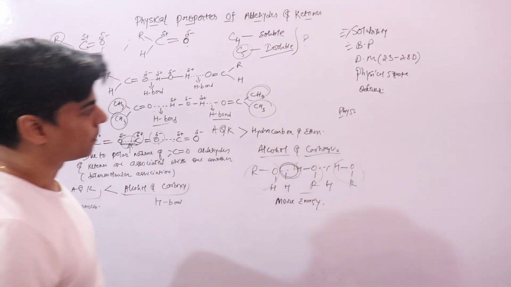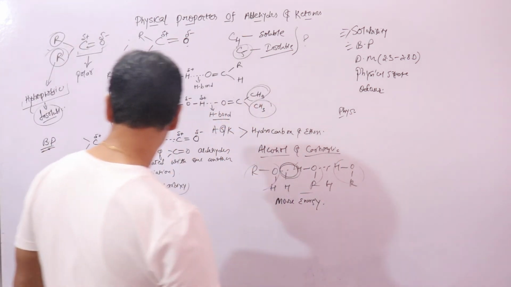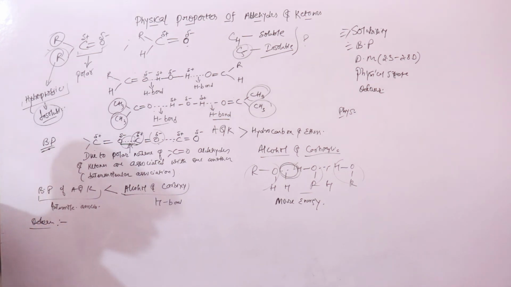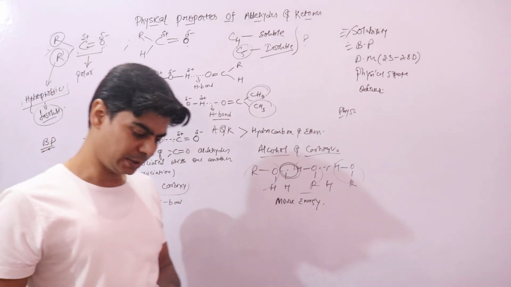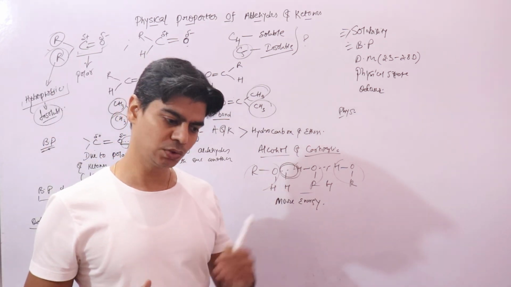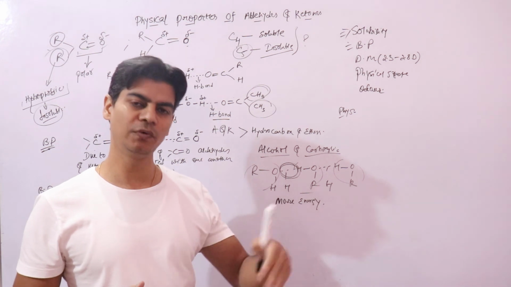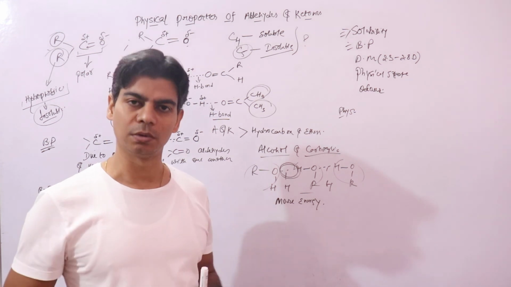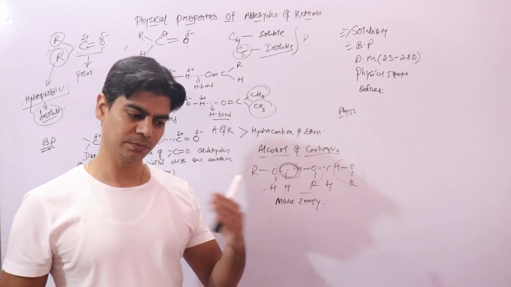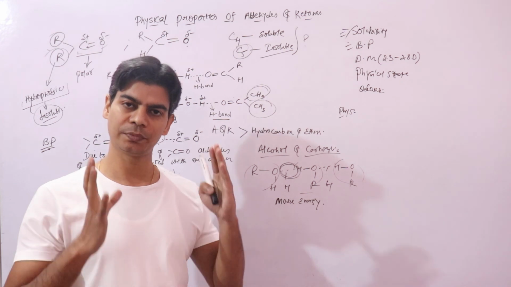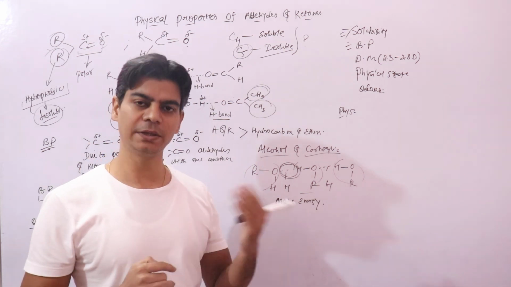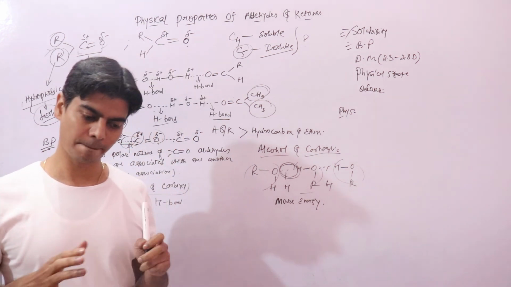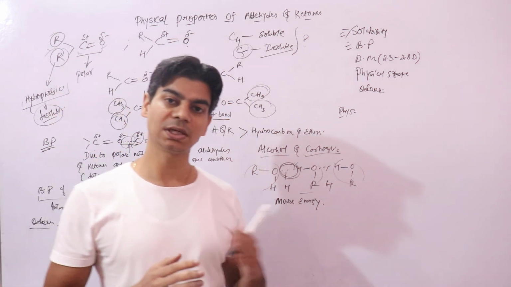Now let's talk about odor. Odor is a little important. Lower aldehydes have a pungent smell, but as you keep moving up, the pungent smell goes down and the fragrance of aldehydes keeps increasing.